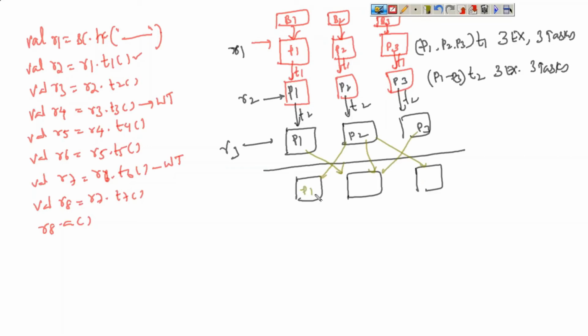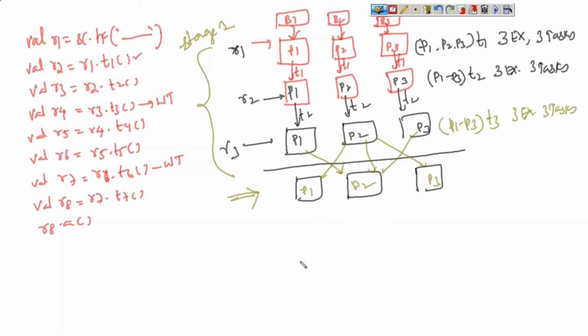Okay, next to P1, P2, P3. Now in this case, on P1 to P3, T3 is applied. How many executors will be created here? Again similarly three executors, three tasks. That's it. But what happens here is, from here to here this will form one stage. Let us call it stage one, and from here a new stage will be created. That is, after the shuffling is done, a new stage will be created.